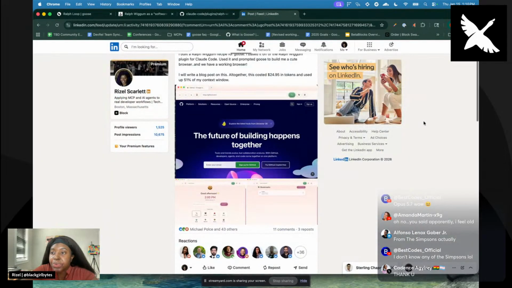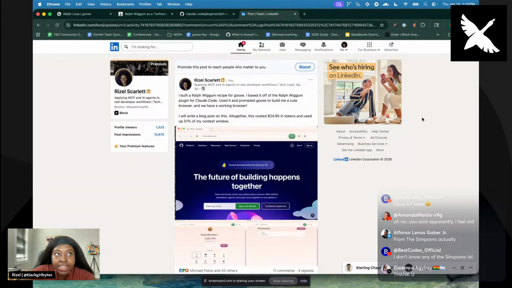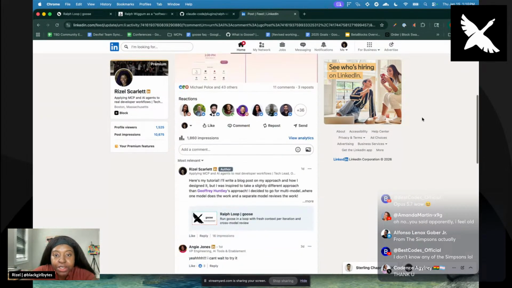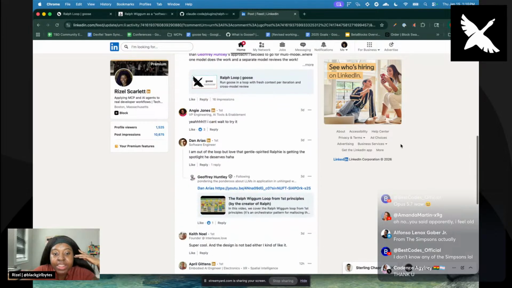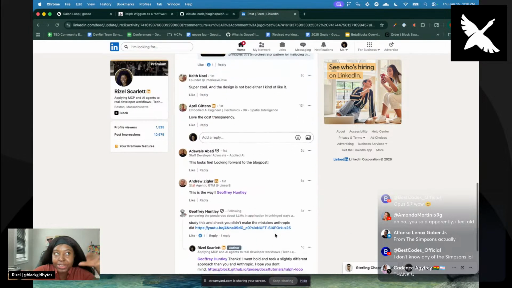51% of my context window was used up, and I thought they said this is supposed to save your context window. I do not get it. But then my friend, I know maybe you guys are wondering what we need this story for, but I feel like it leads up to explaining.